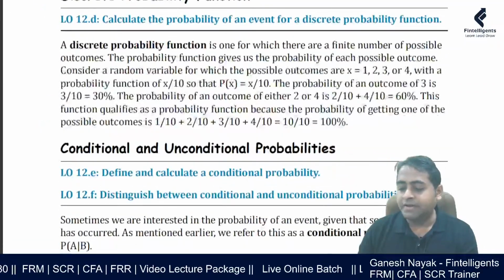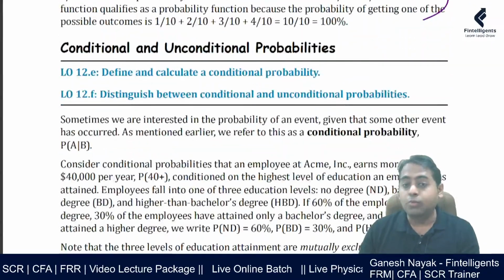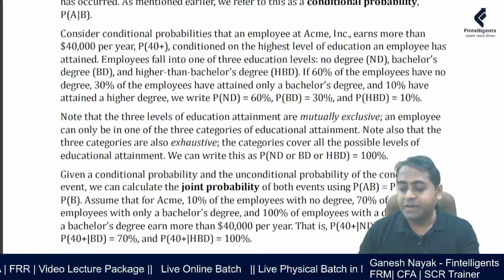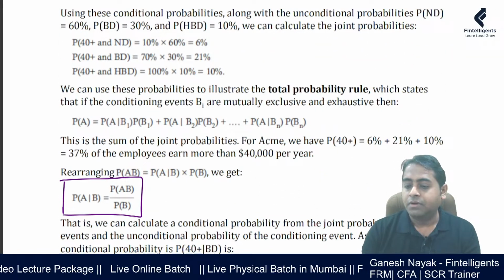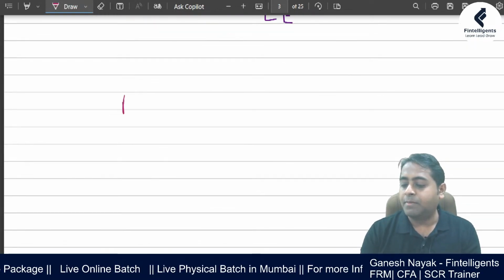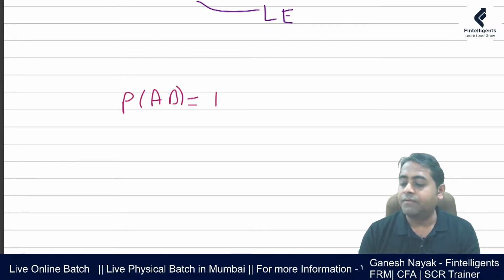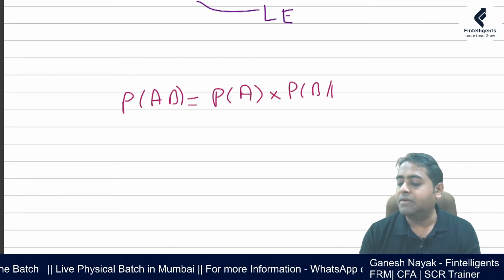Discrete random variables are not very heavily tested. These are easy examples. They don't test you on this. Mostly they are going to be testing you on Bayes theorem. Conditional, unconditional, they have explained the concept. This formula is nothing but your basic formula, probability of A, B, which is a joint probability. We can write it as probability of A into probability of B given A.